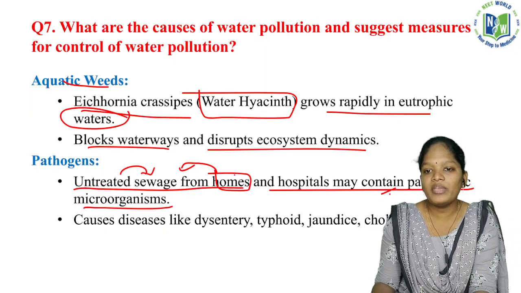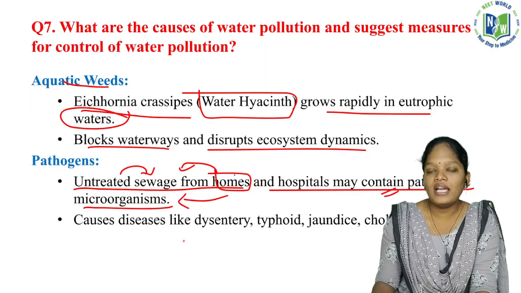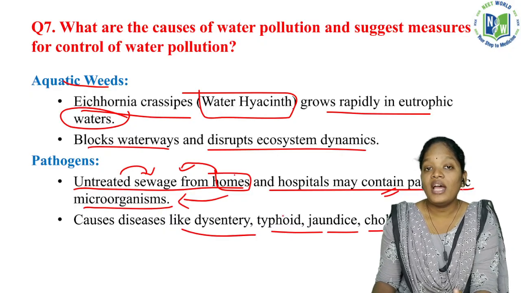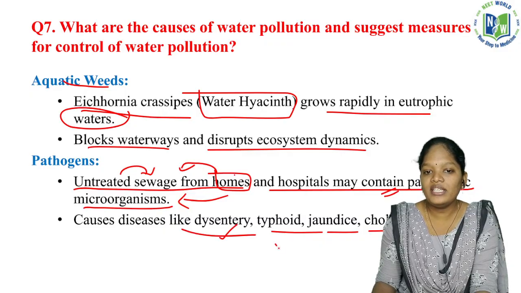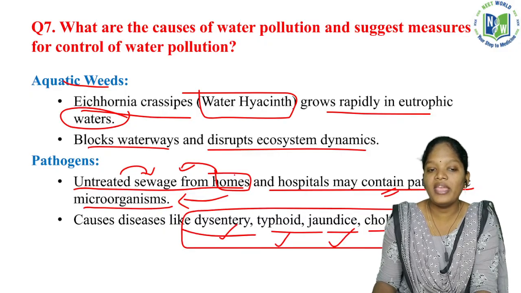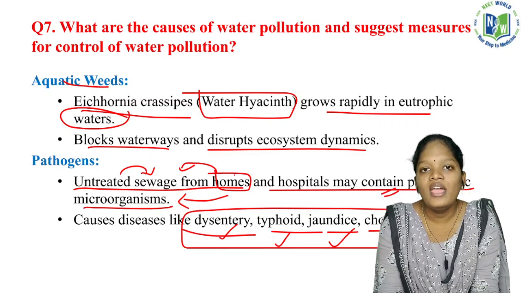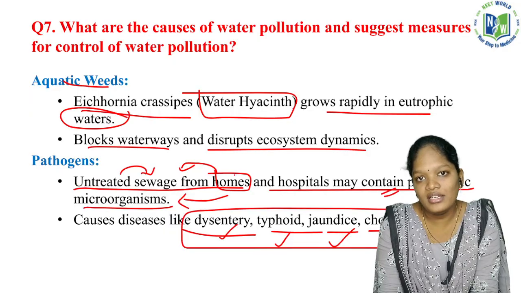Hospitals may also contain pathogenic microorganisms. All these give way to diseases like dysentery, typhoid, jaundice and cholera. Make a note of it. These are the main important diseases caused to human beings by poor hygienic conditions.